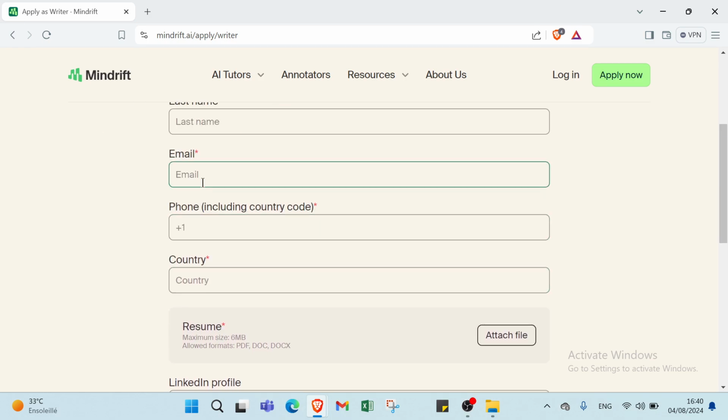But how can you earn money as a writer using Mindrift.ea? So first, you can just leverage the platform's features to enhance your writing process, generate ideas, and streamline content creation. So right now I'll give you some ways you can monetize your writing skills.